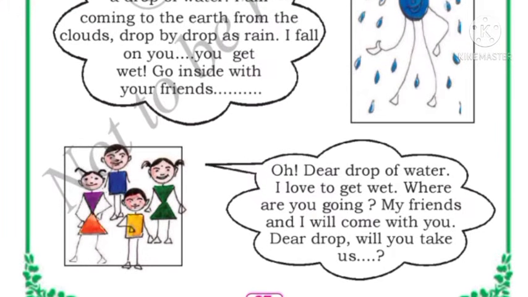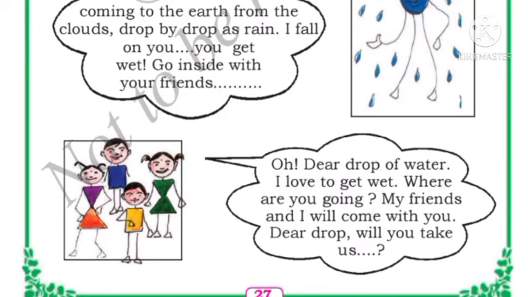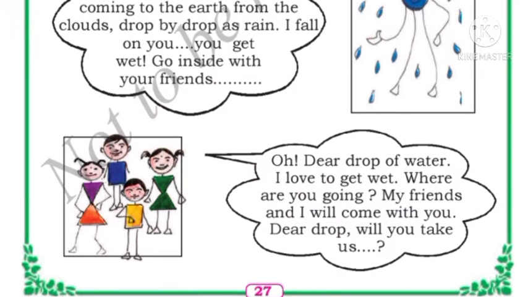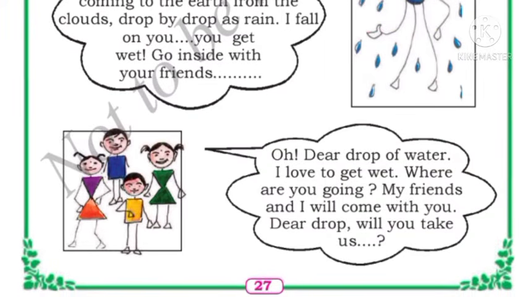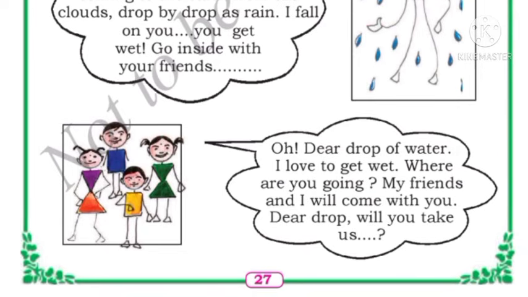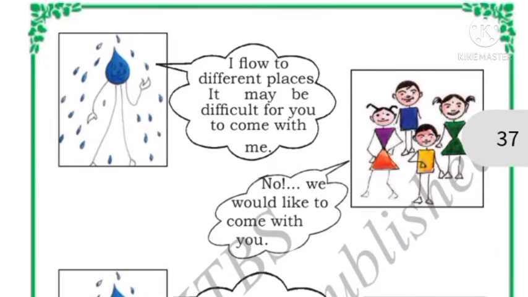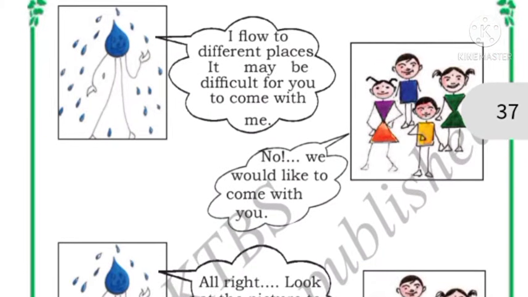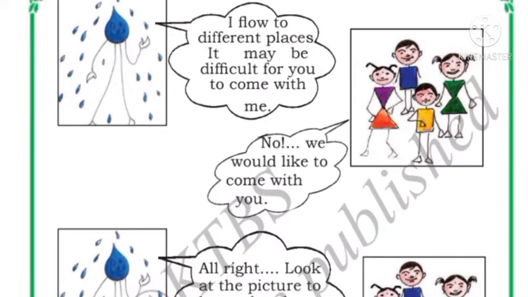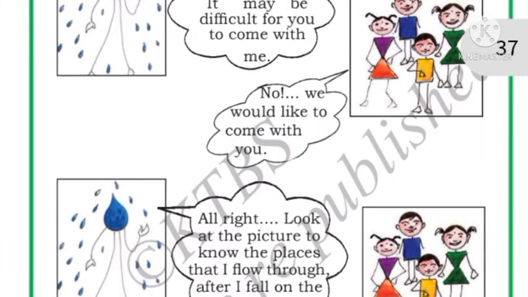So here the children are telling, don't go away drop of water, we love to get wet. Children, if it rains, you will also like to go outside and get wet in the rain, right? Yes, likewise here the children are telling, we love to get wet and we will come with you wherever you are going. Then the drop of water is telling, I flow to different places. It may be difficult for you to come with me. The children are telling, no, we would like to come with you only.